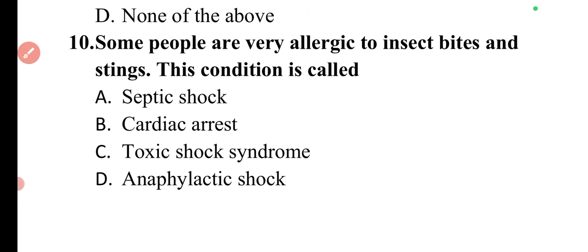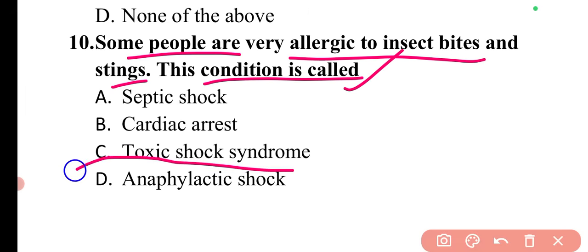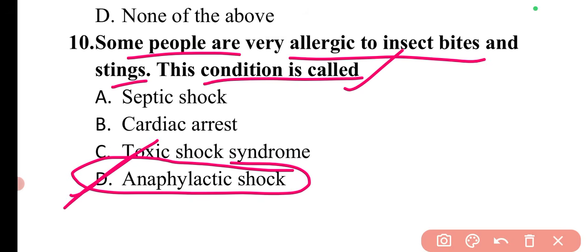Then moving to the next question. The question is, some people are very allergic to insect bites and stings. This condition is called what? People who are allergic to insect bites and stings have a condition known as anaphylactic shock. So here option D is correct.